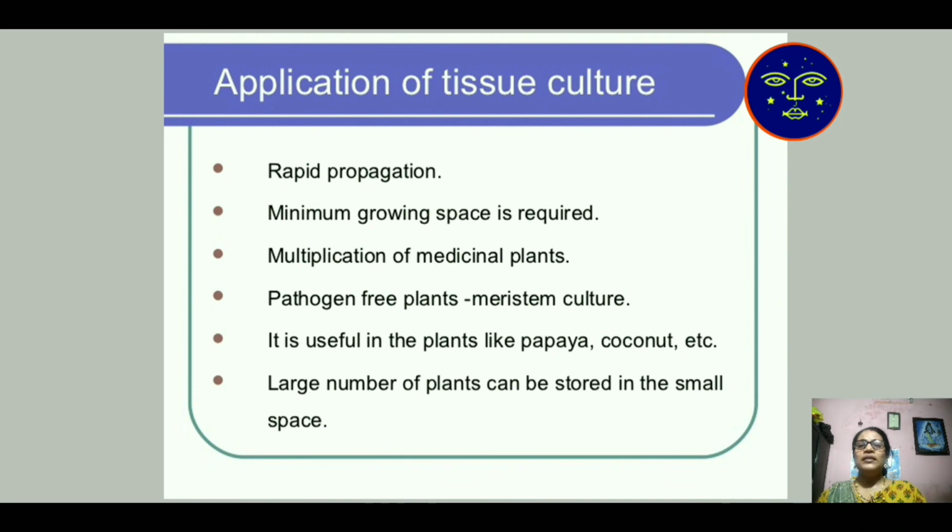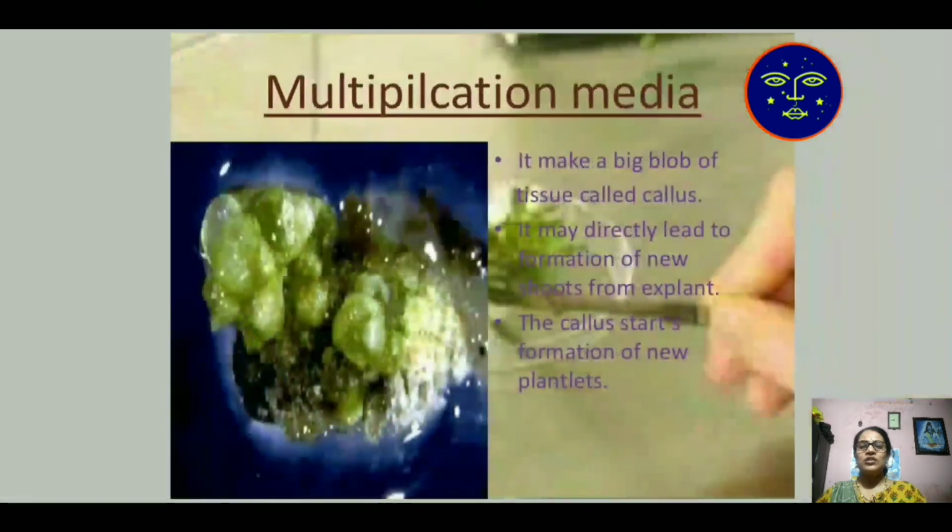How do we apply this plant tissue culture technology? First, rapid propagation. Minimum growing space is required for this technology. Multiplication of medicinal plants is necessary. Pathogen and virus-free plants will develop with the help of this technology. It is useful in plants like papaya, coconut, etc. Easily growing plants are required for this technology, and a large number of plants can be stored in a small space. So all these are the points of application of plant tissue culture.